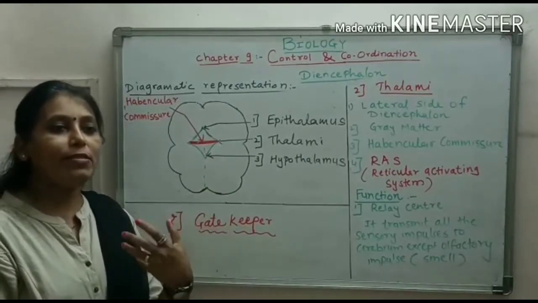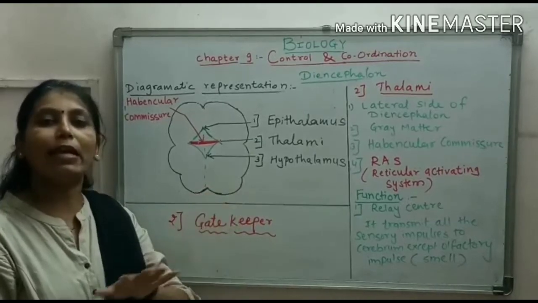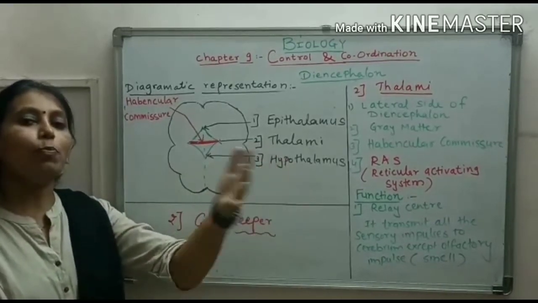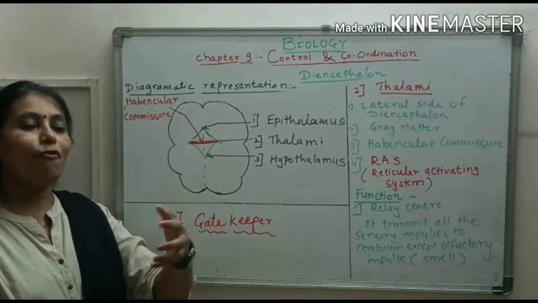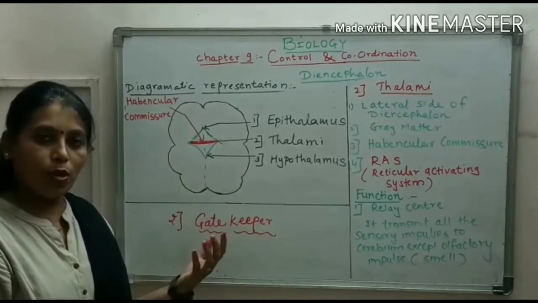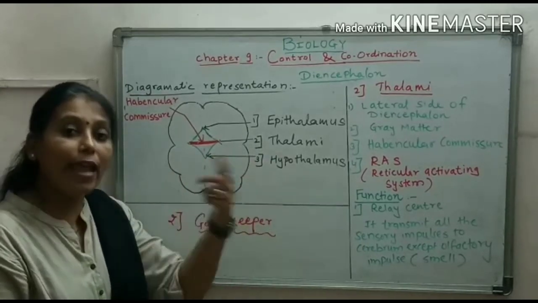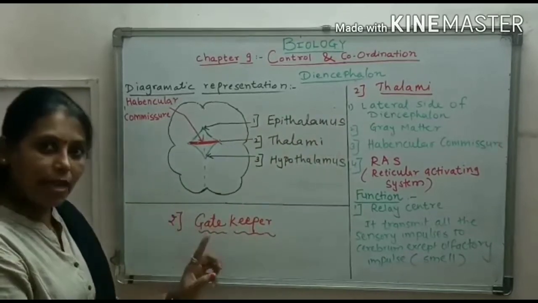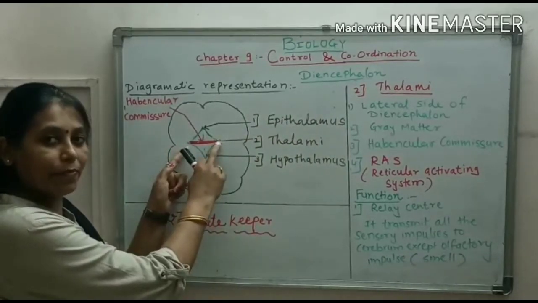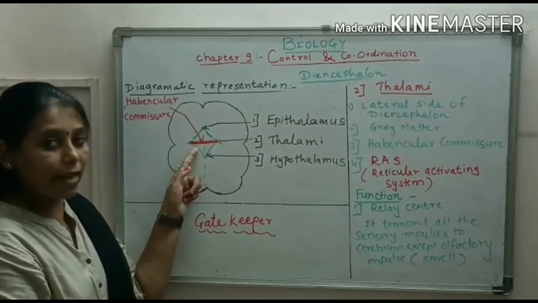Normally we have a security guard or gatekeeper near our society gate. Whenever a new person comes to our gate and doesn't know where exactly he has to go, the gatekeeper will guide him and tell him where exactly the location is. In the same manner, the thalami do the same work. It acts as a gatekeeper.